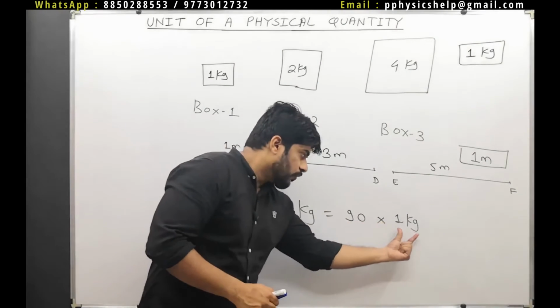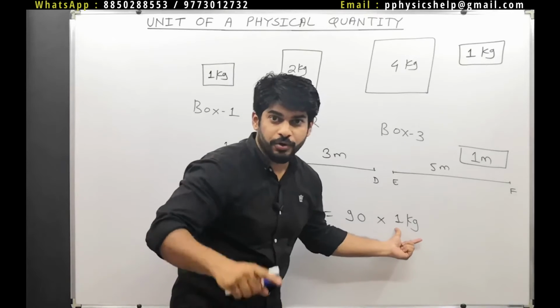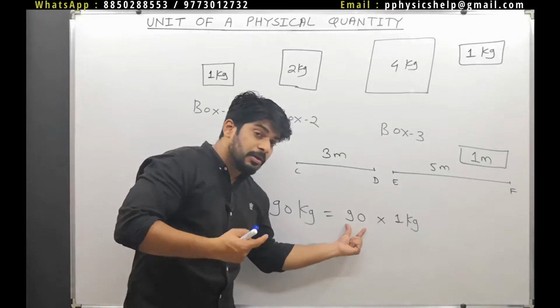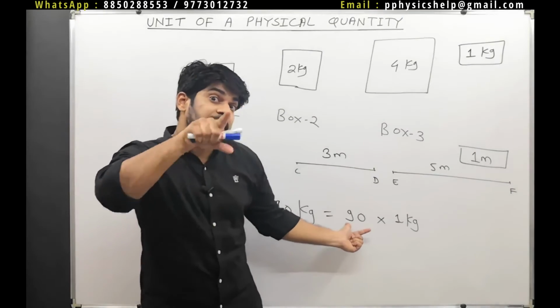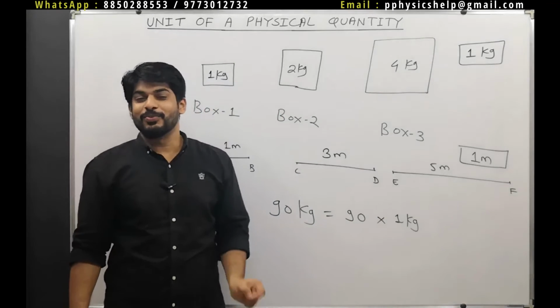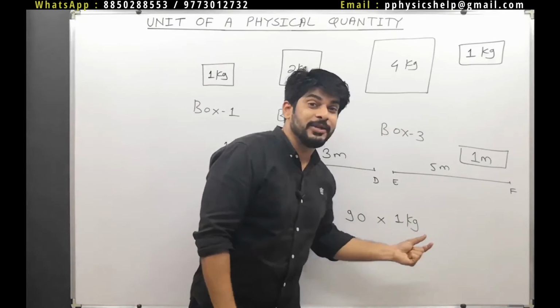Why I have written it like this is because 1 kg is a reference for mass. And you can see here that my mass is 90 times the unit value of mass.